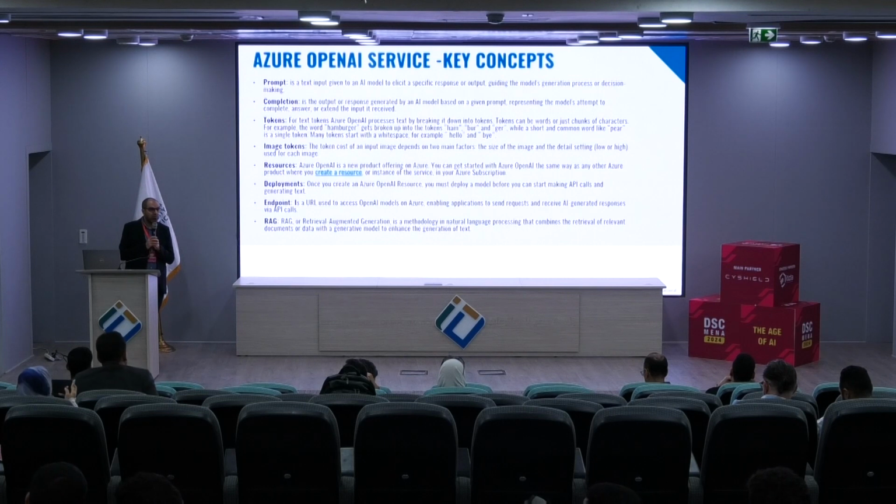Some main concepts we need to be aware of before using OpenAI APIs. First term is prompt. When we work with an AI model, for example ChatGPT, or when using API, it is the same.